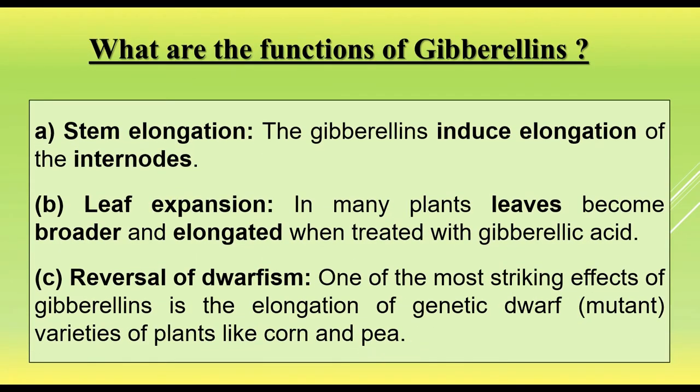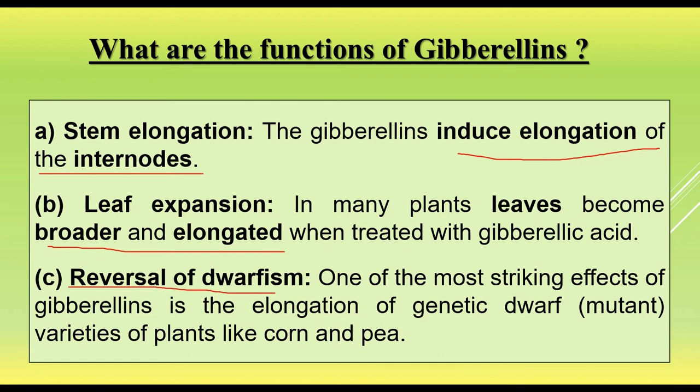Now let's discuss the functions of gibberellins. Gibberellin induces stem elongation of the internodes. In many plants, we find that the leaves become broader and elongated when treated with gibberellic acid. Another important function is the reversal of dwarfism.